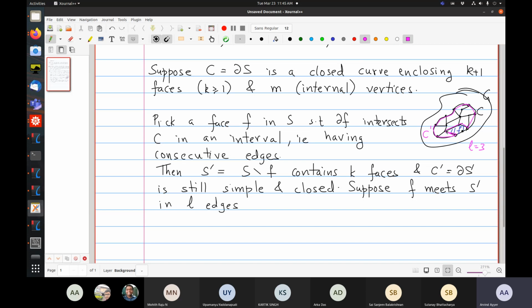So there's this, this, and this. L equals 3 because of this, this, and that. Okay, so is that clear?